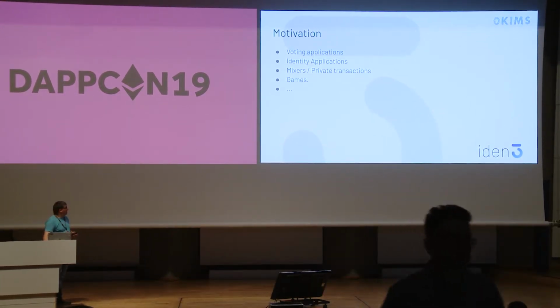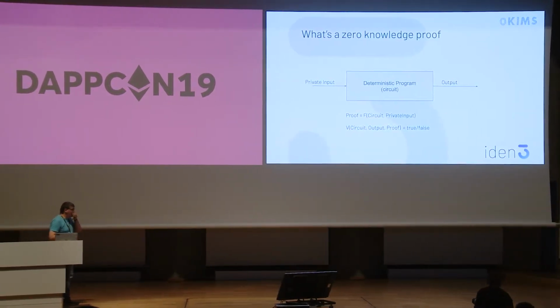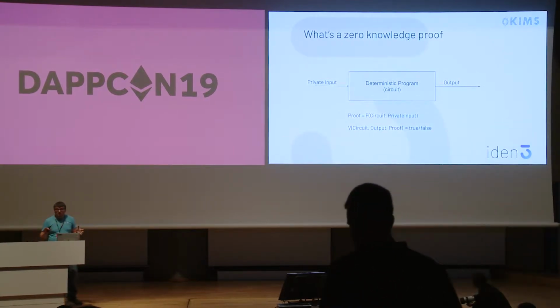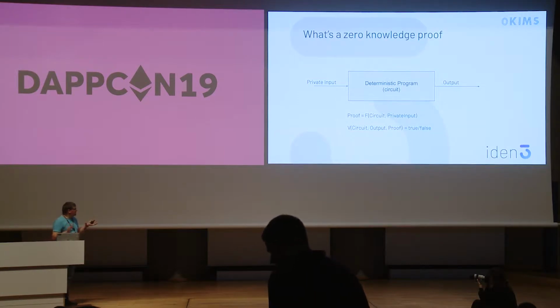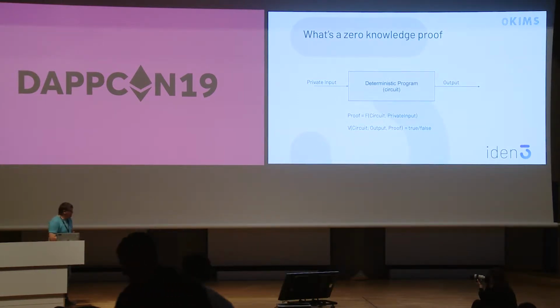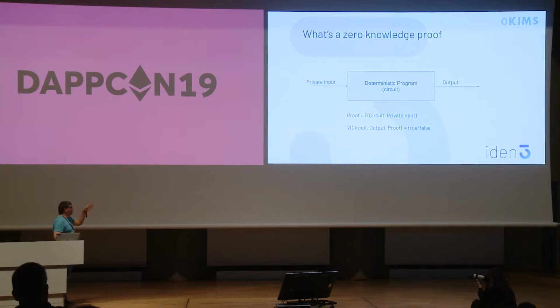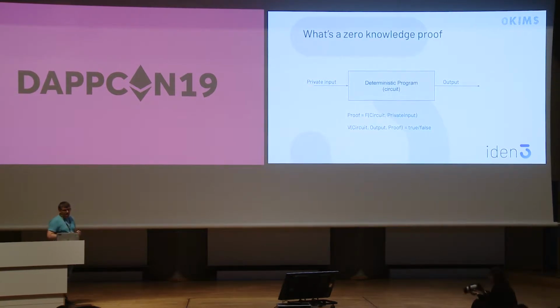Okay? So how, well, beforehand, I want to explain a little bit how a zero knowledge works. I'm going to do a very short introduction, but it should be clear. So mainly a zero knowledge, we start with what we call a circuit. Sometimes it's a statement. It's a deterministic program. We have inputs, outputs, and mainly what we want to do is prove that we know an input whose result is the output, but without revealing the input.